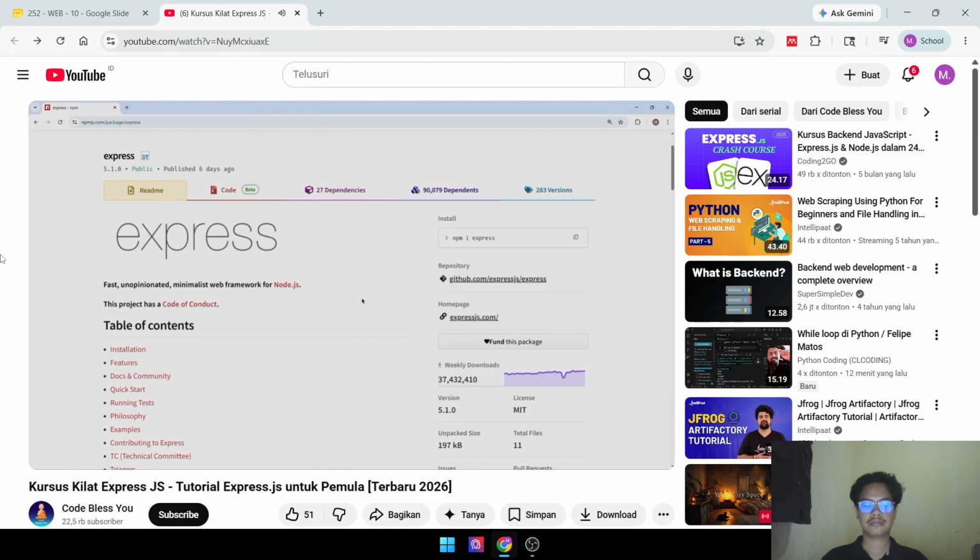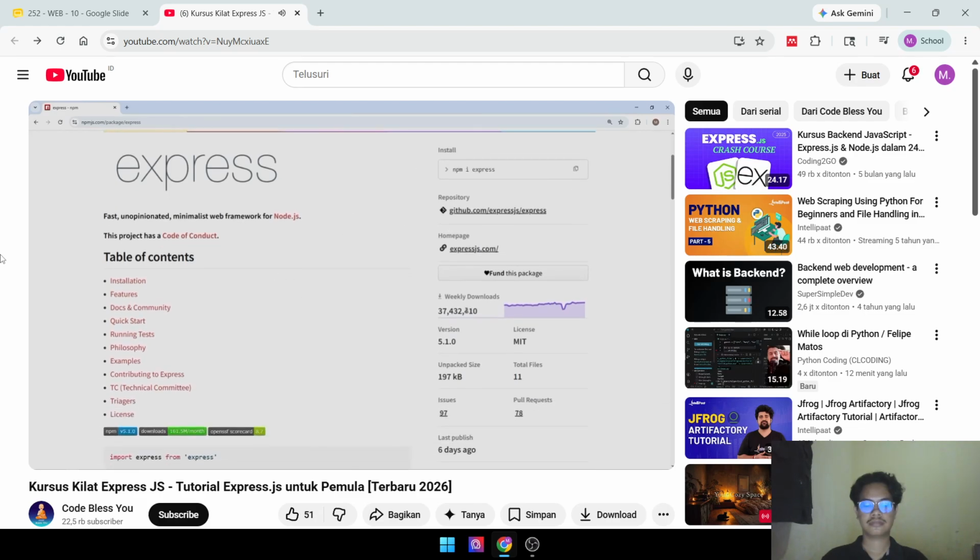Let me show you something. Here is the Express package on the npmjs website. We can see its weekly downloads are almost 37.2 million, which is crazy. And in almost 90% of Node.js projects, developers use the Express package. So it is very important to master Express, right?